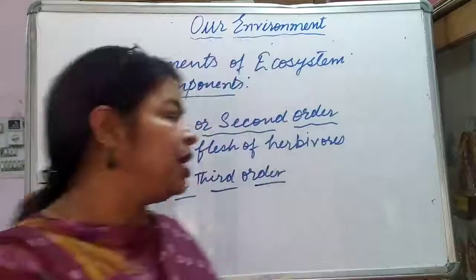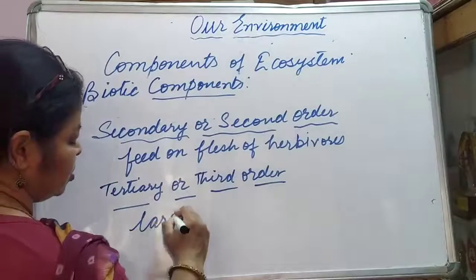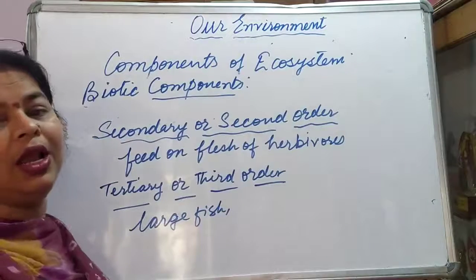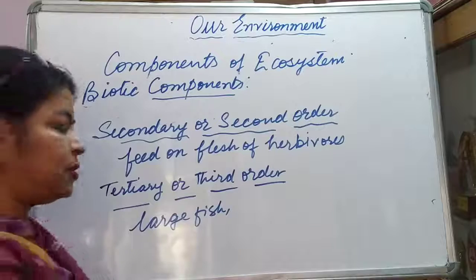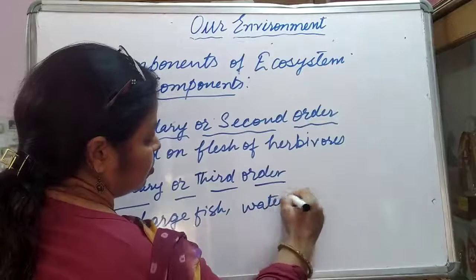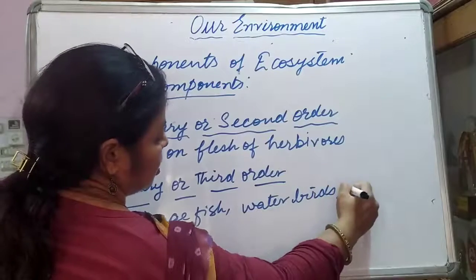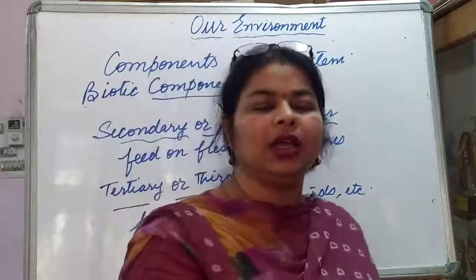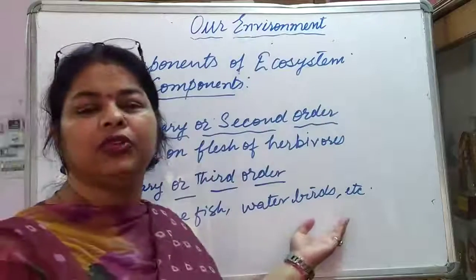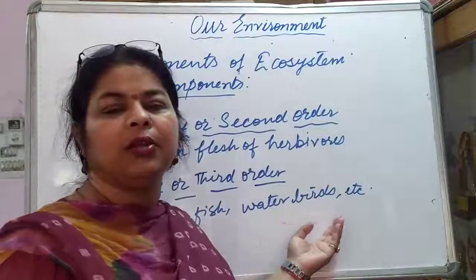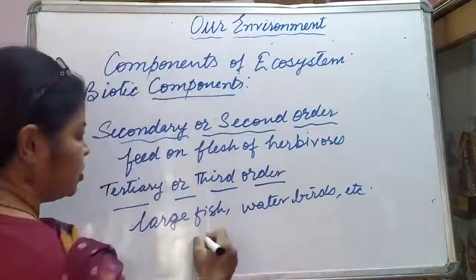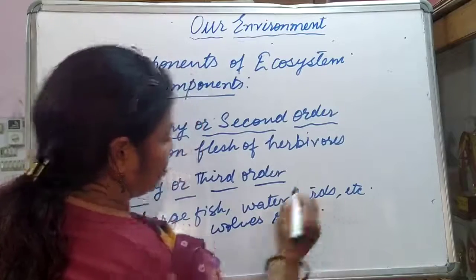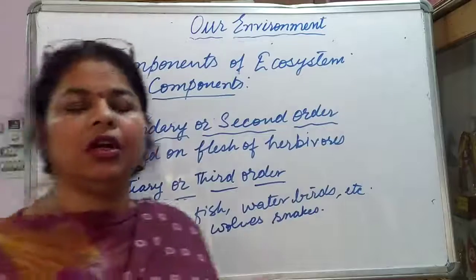The common examples are large fish, water birds, wolves, snakes, etc. They come in the category of third order or tertiary consumers.